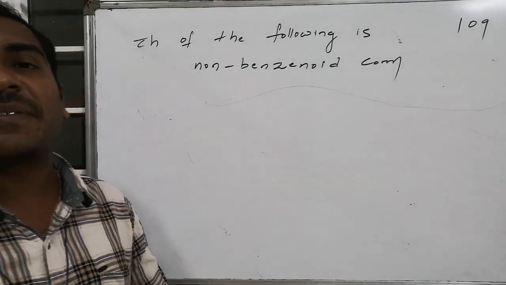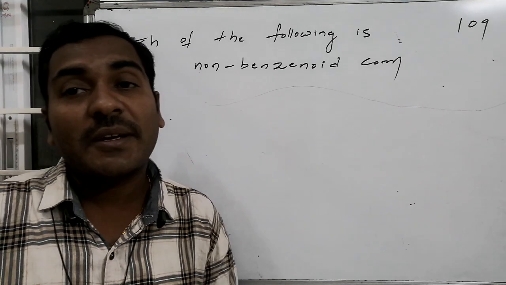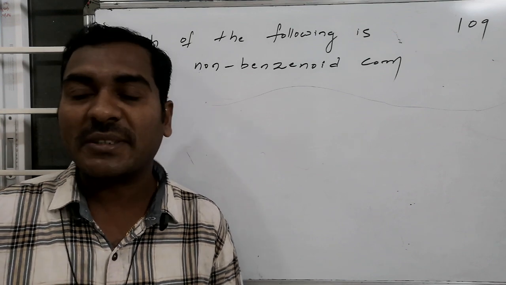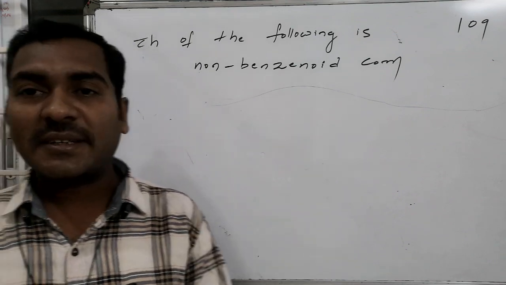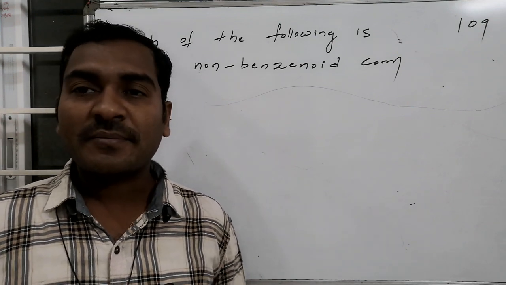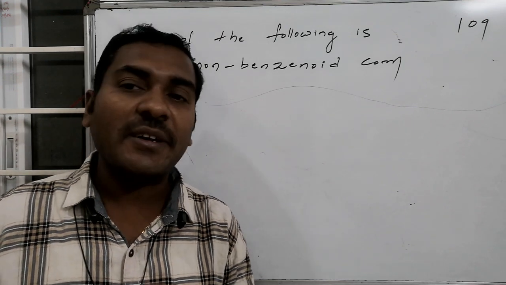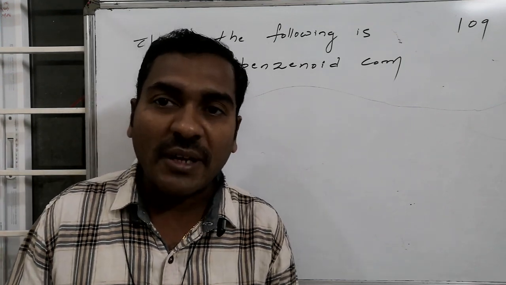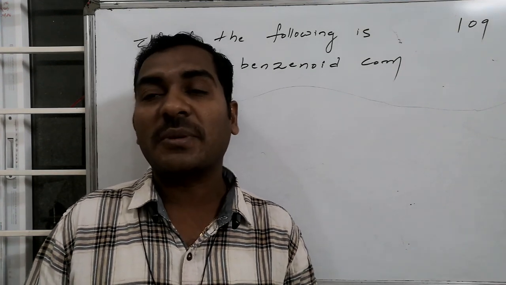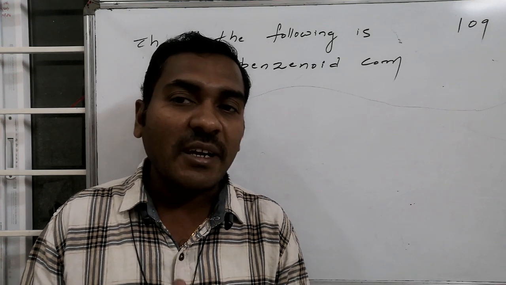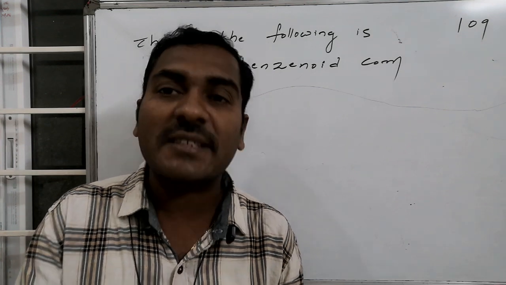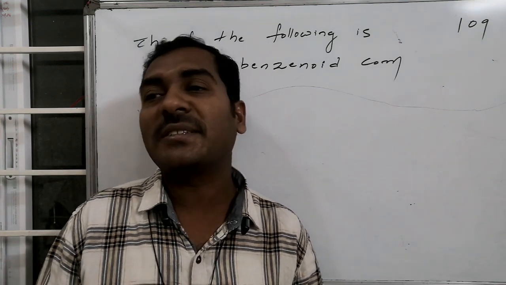Yes, a question asked in the previous JEE is: which of the following is not a benzenoid structure? Before going to the discussion of benzenoid, one thing compulsory to know is aromaticity. Aromatic compounds are divided into two categories: benzenoid and non-benzenoid. Benzenoid compounds are those aromatic compounds in which a benzene-like structure is present, and that is known as benzenoid.